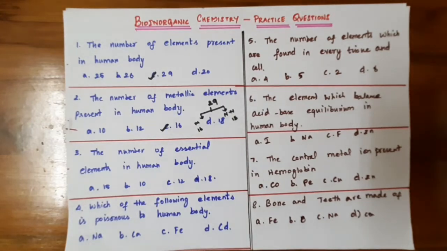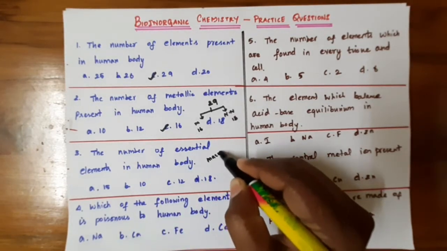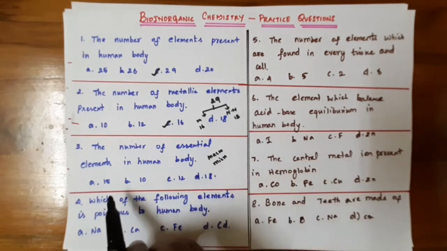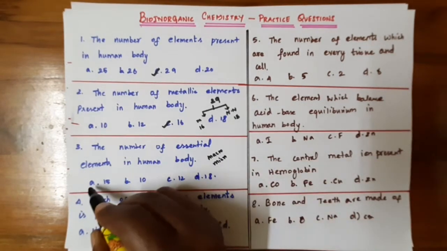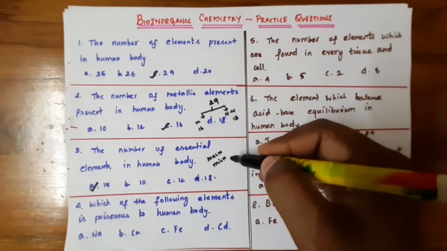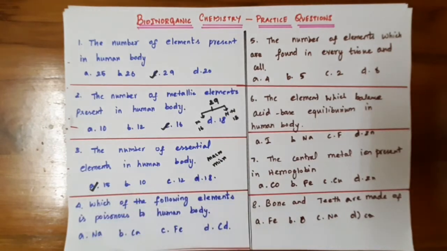Next, the number of essential elements in the human body. In essential elements there are some elements which are needed more than other elements, so they are classified into macro and micro elements. The number of essential elements in the human body is 15. Macro and micro elements together, the essential elements are 50.